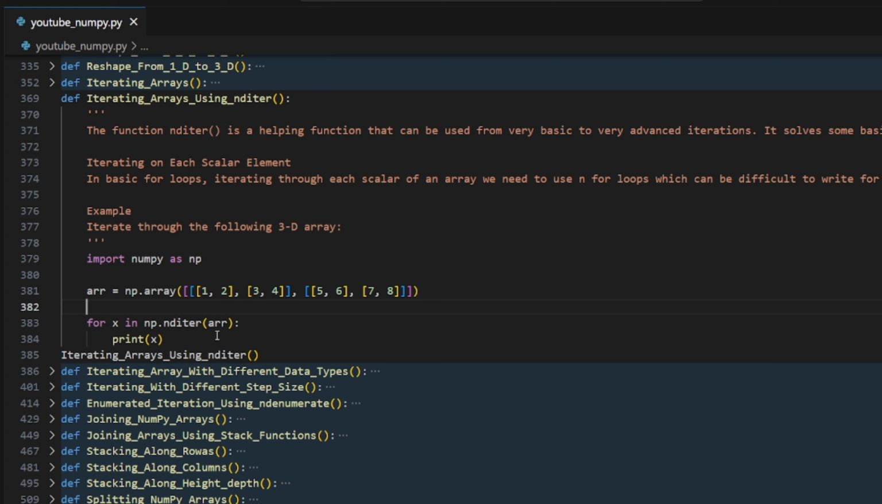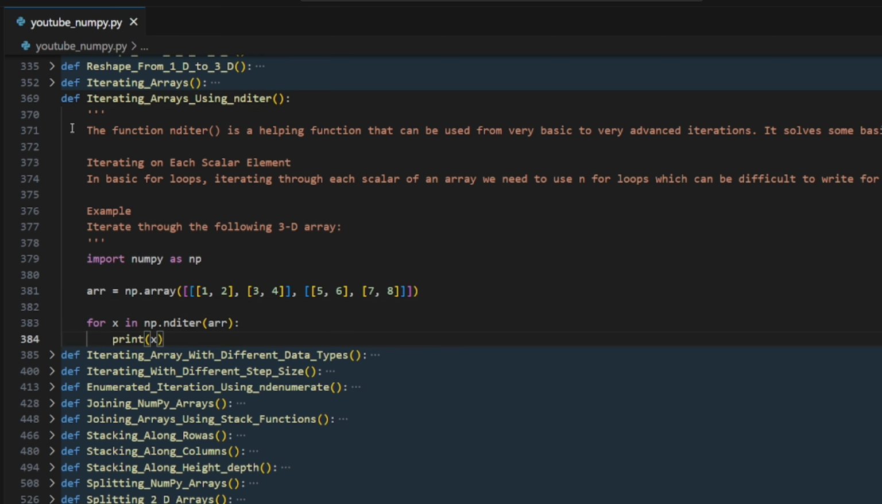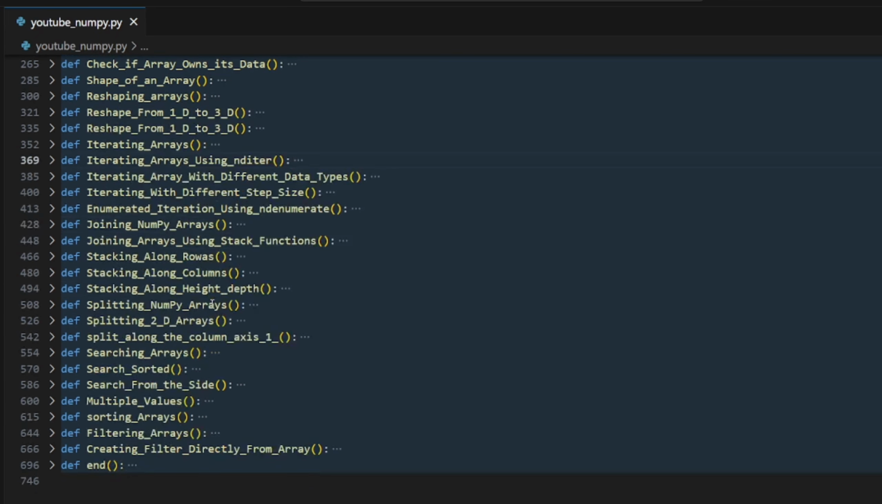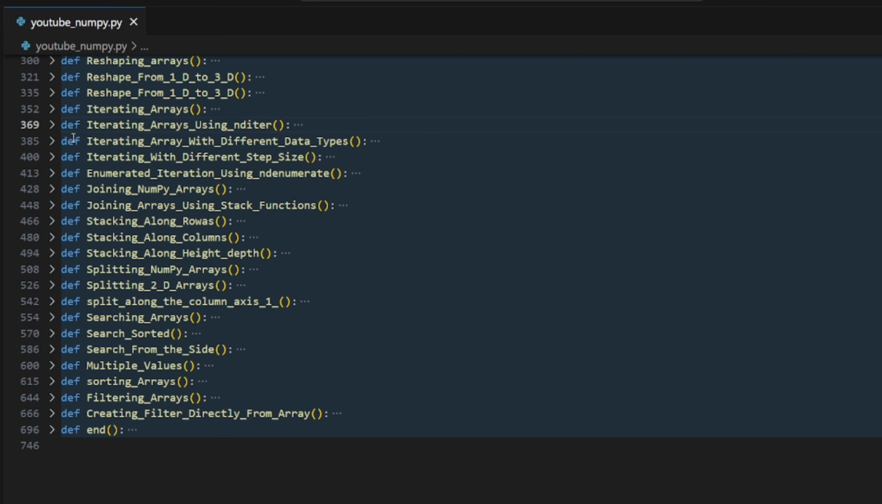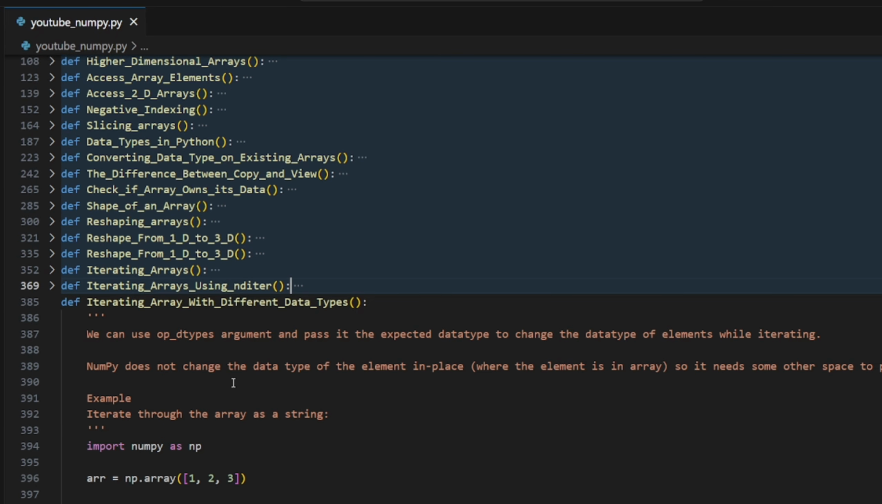So what we have is numpy.nditer, which is NumPy iteration. Just remember this word, attributes. Okay, so this is done. Let's go further. Close this out. We are running out of topics. No, we are just finishing everything.